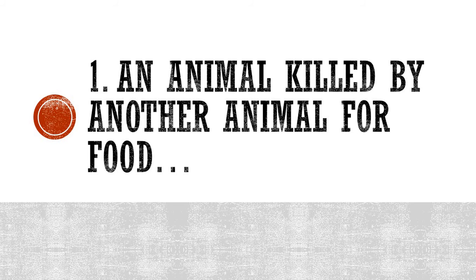Number 1. An animal killed by another animal for food. Please write the answer. Some students have already written the answers when they got the question. They have done an excellent job. Anyways, here the correct answer is prey. P-R-E-Y and not A-Y. Please don't mistake the spelling. So the answer is prey, P-R-E-Y. And I hope you have written the same thing. If you haven't, write it down please.